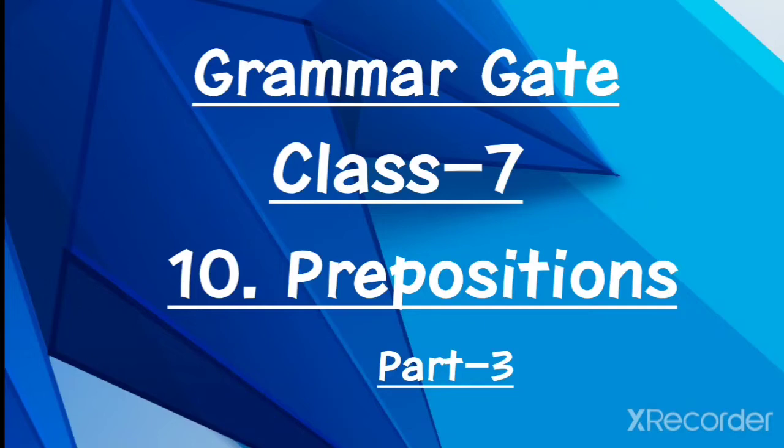First of all, I revised what we have done in the previous two videos of prepositions. We have seen prepositions of time and prepositions of place. In prepositions of time, we have learned at, on, in. Here we have learned that we have to use at when we are talking about clock time or meal time. On we are using with day and date. And in we have to use for longer periods such as month, year, seasons.